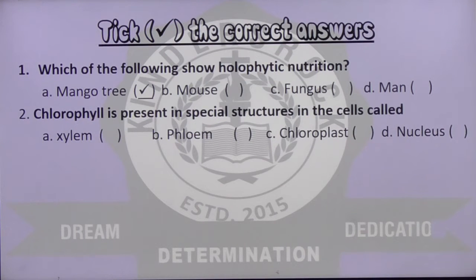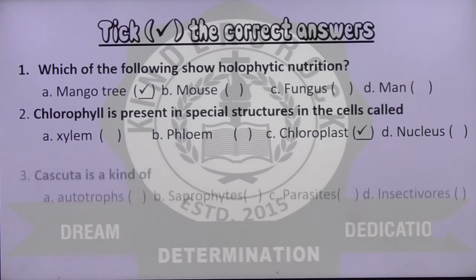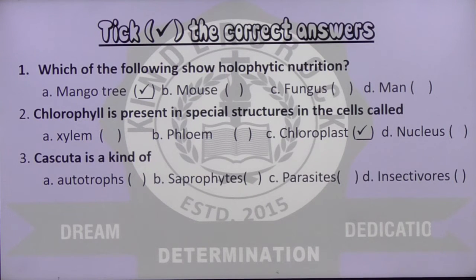Chlorophyll is present in special structures in cells called, we discussed that, chloroplasts, right? Cuscuta is a kind of: A. Autotroph, B. Saprophyte, C. Parasite, D. Insectivorous. It cannot be an autotroph, neither can it be a saprophyte. So what is it? It has to be a parasite.